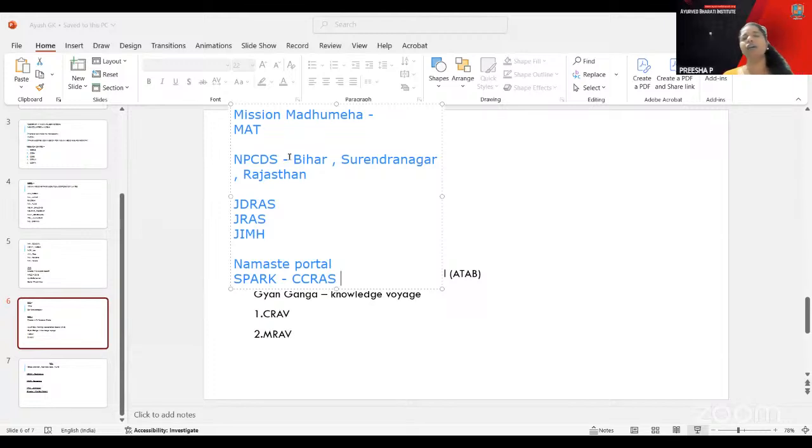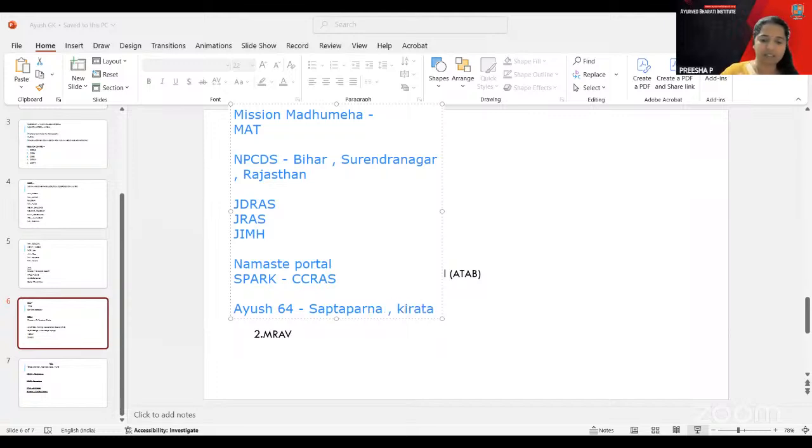And what are the contents of it? Mainly Saptaparna is there, then Kirada Tikta, and Kuberaksha. These are the main ingredients present in Ayush 64. This can be asked: what are the Ayush 64 contents? Saptaparna, Kirada Tikta and Kuberaksha.